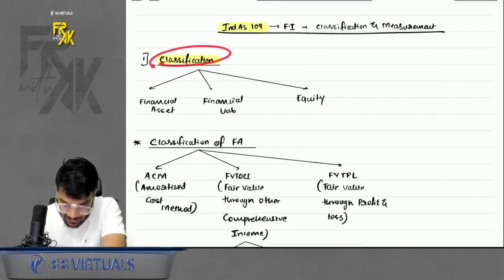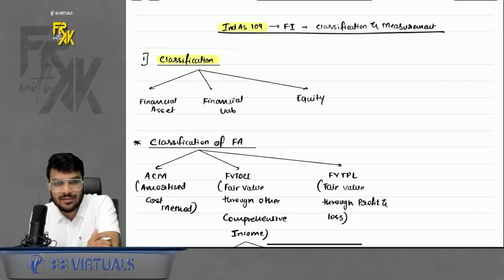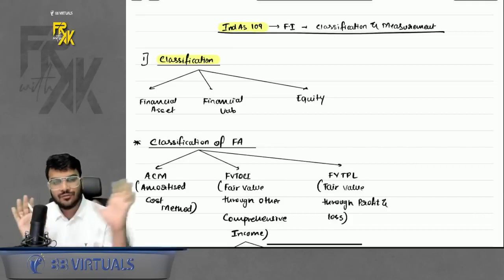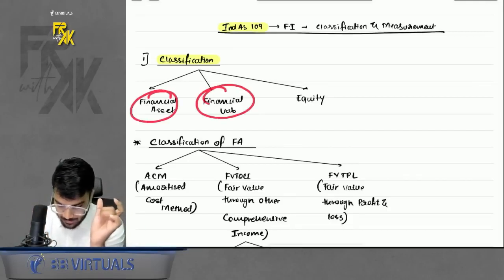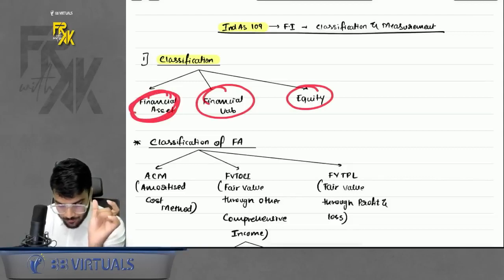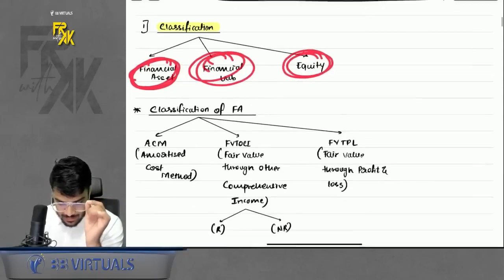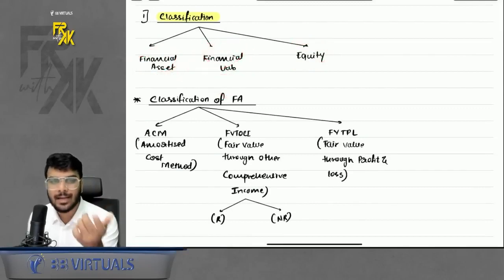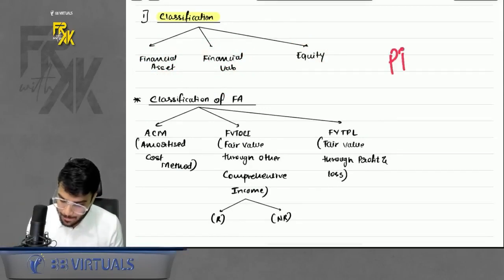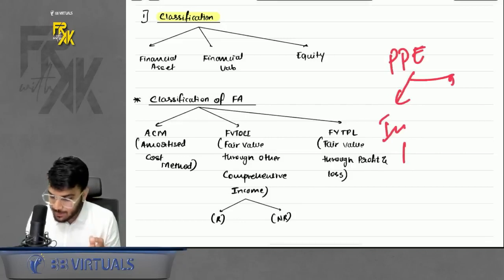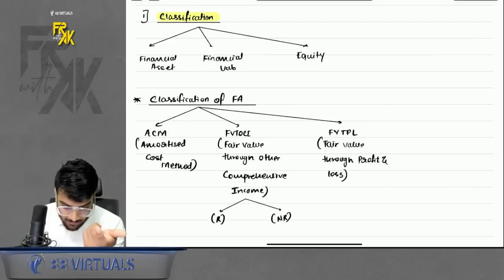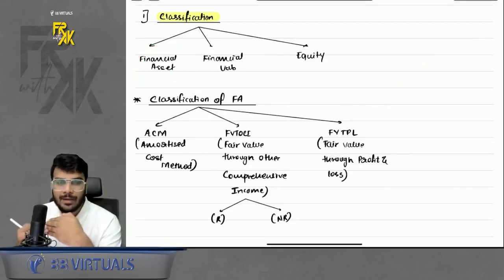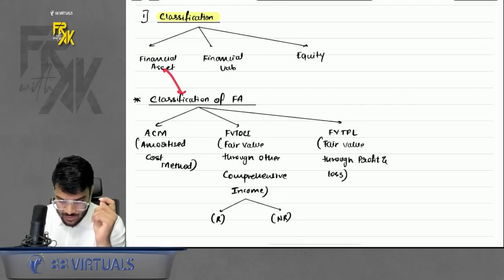The first part is classification. First point. Now what is the meaning of classification? See, ideally any financial instrument can be classified into three aspects. One is financial asset, one is financial liability, one is equity. Now, how to account for all these three? So first we discuss financial asset. What is the meaning of accounting? Let's assume we have a PPE. Do you remember for PPE, we used to say initial measurement at cost, subsequent measurement at cost or revaluation model, company's choice. Similarly for financial asset, how will the accounting be done, right? So that is known as classification of financial asset.